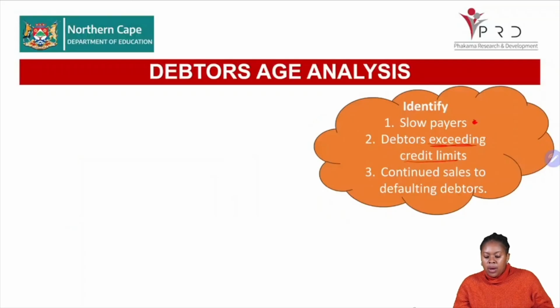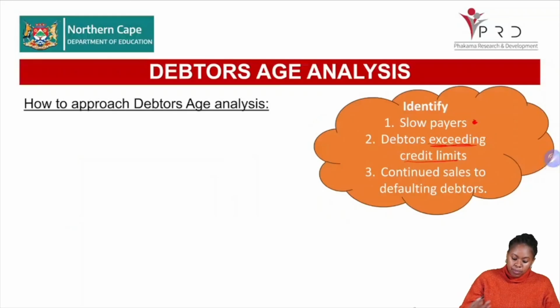Then thirdly, we will also see if there are continued sales to defaulting debtors, because one of our mitigating strategies for making sure that our debtors pay us is that we will not sell to them if they are not paying. So it does not make sense for us to continue allowing them to buy on credit if they have not paid their debt.